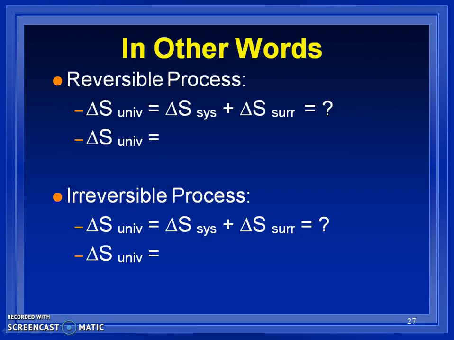So that's why when delta S is 0 at equilibrium, because the reaction can go in either direction on its own. So in other words, if we have a reversible process, delta S of the universe equals these two added up. So what is going to be the overall value, positive, negative, or 0, delta S of the universe? Hopefully you got 0, just like what we talked about. And in an irreversible process, again, our delta S of the universe is going to be greater than 0. Okay, so it's going to be in the positive sense because it's going to happen in the forward direction. It's going to be spontaneous that way, but it's not going to go back.